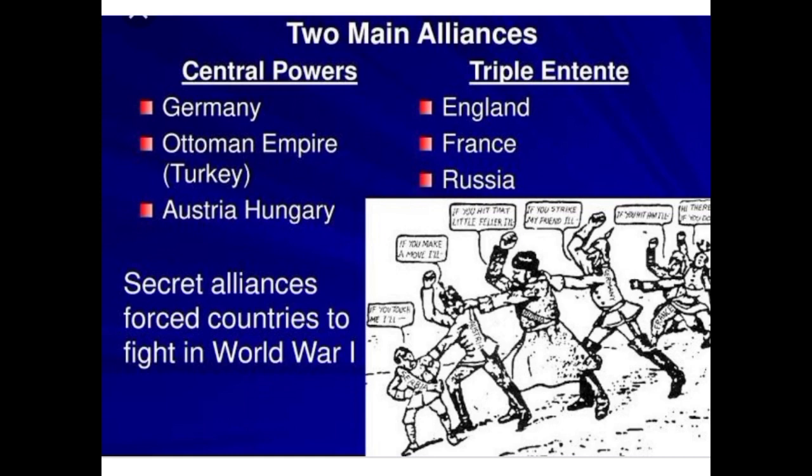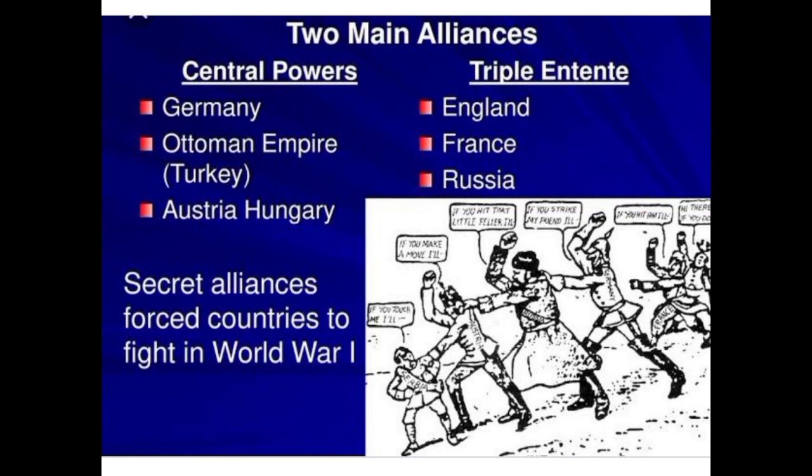The French broke their isolation by striking a mutual alliance with Russia in 1891, and after resolving irritants with Britain in 1904, Russia, France, and Britain formed their Triple Entente in 1907.